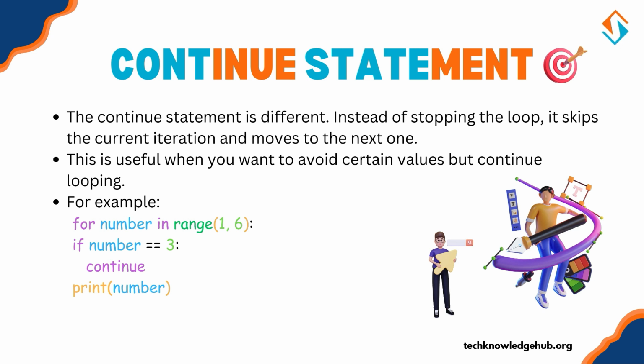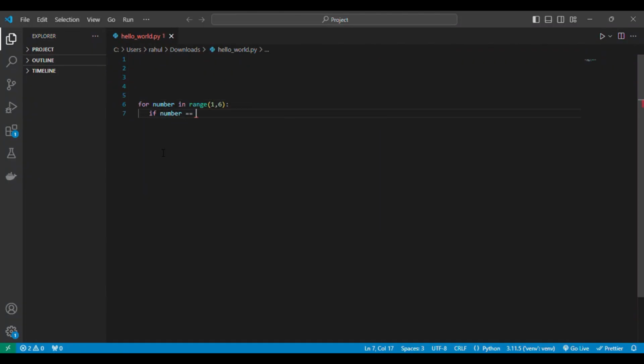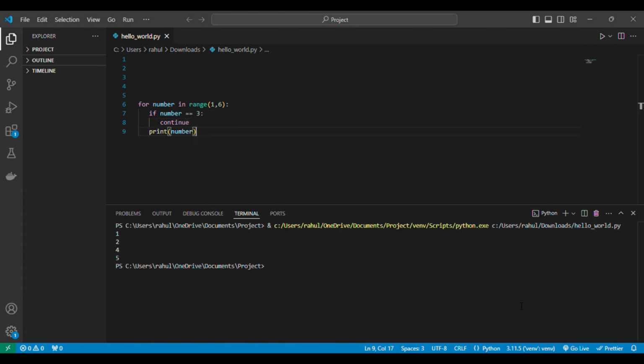Example with continue. Let's say we want to print numbers 1 to 5 but we want to skip 3. for number in range(1, 6): if number == 3: continue, print(number). This loop will print 1, 2, 4 and 5 but skip 3. Use break when you need to stop the loop completely and use continue when you just want to skip to the next iteration without stopping the loop.